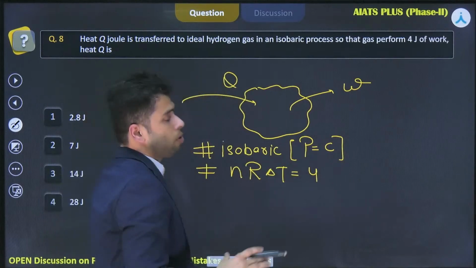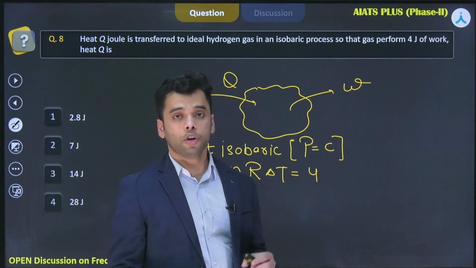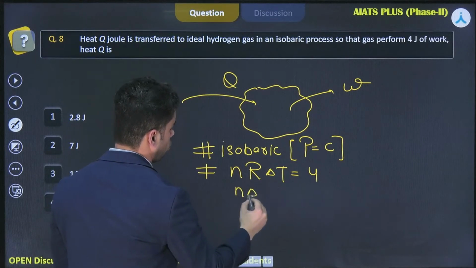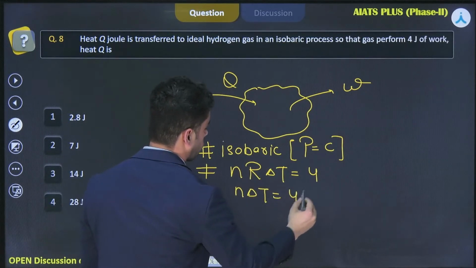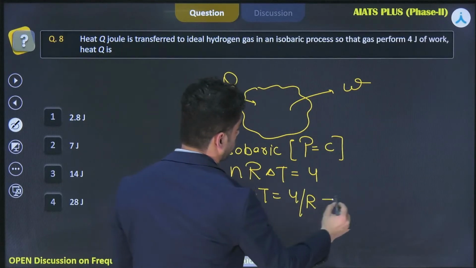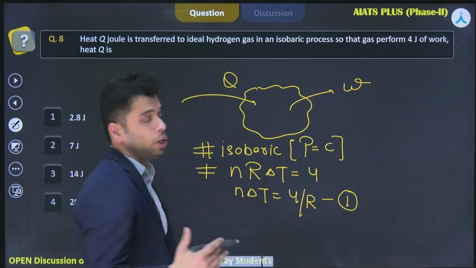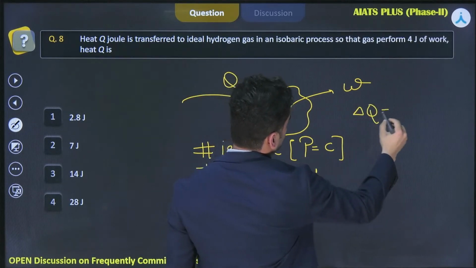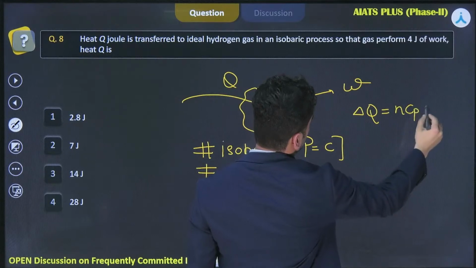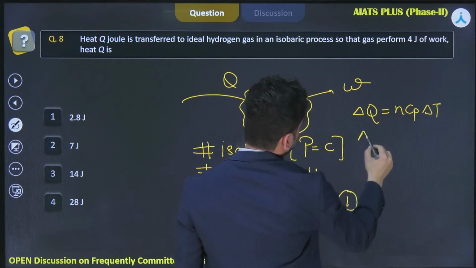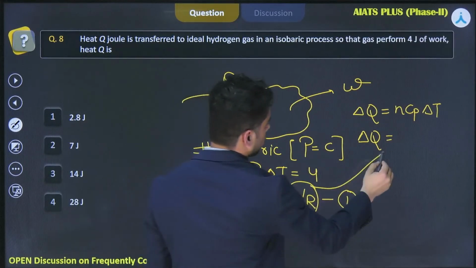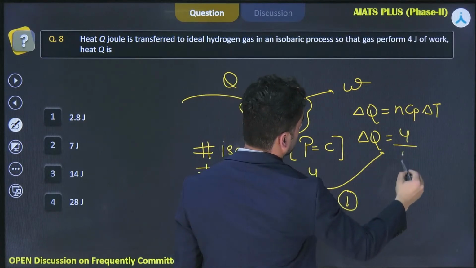So according to the problem, nR delta T is given to me as 4, right? So I can write that the value of n delta T is equal to 4 over R. This is my equation 1. Now I need to find the value of delta Q. Based upon our discussion, delta Q is equal to nCp delta T. So I know that n delta T is equal to 4 over R, so I'll put it over here. So 4 over R into Cp.